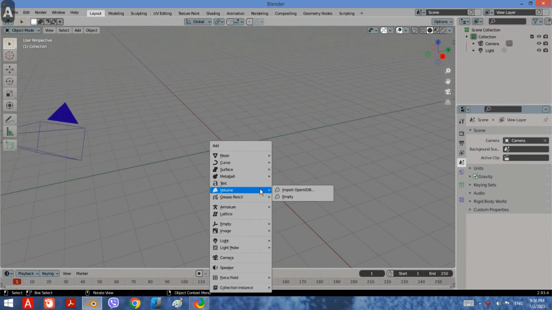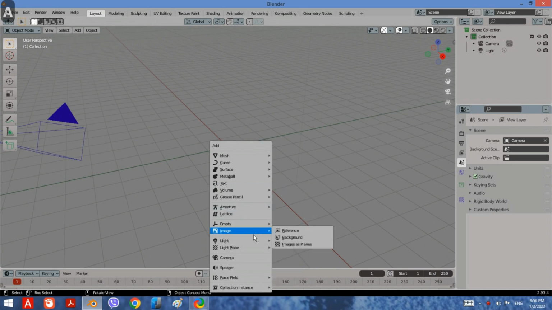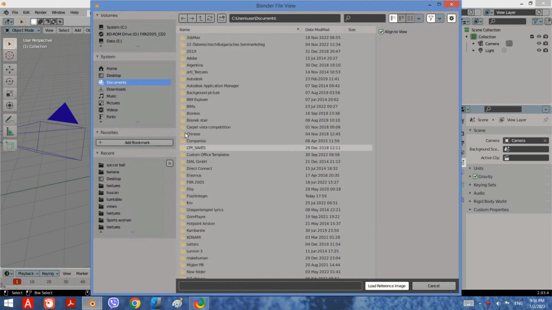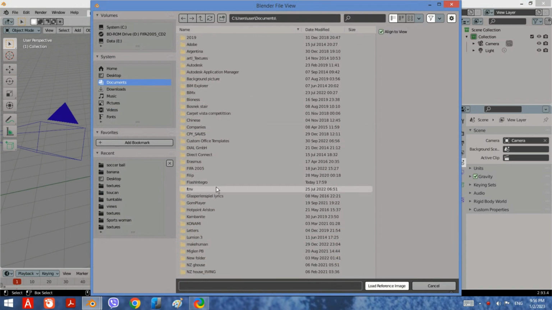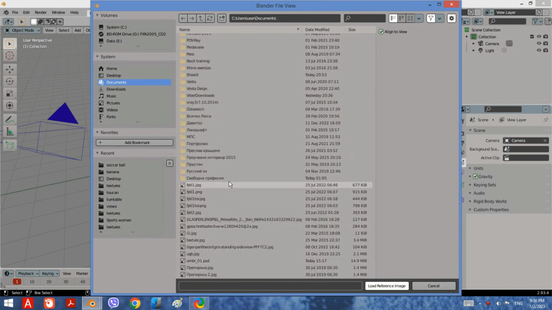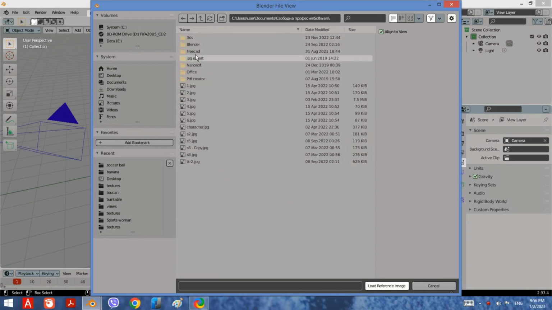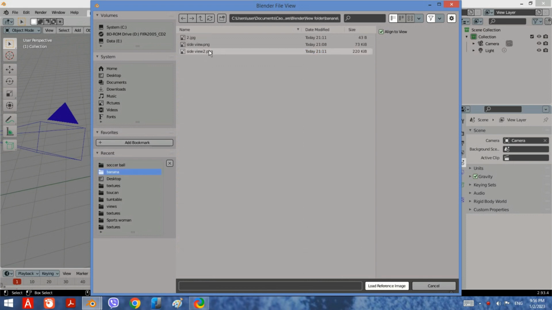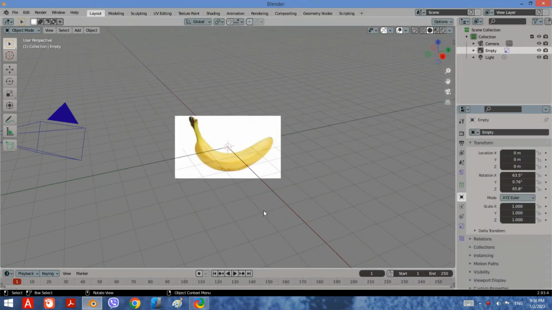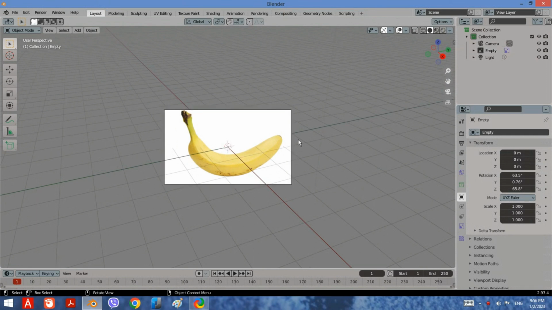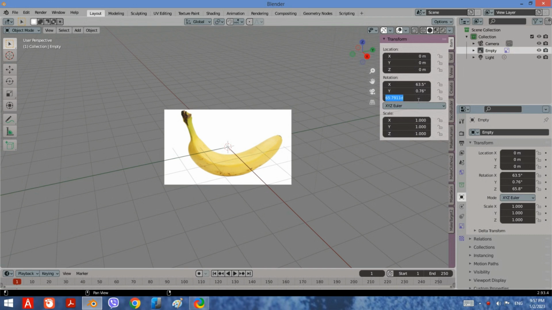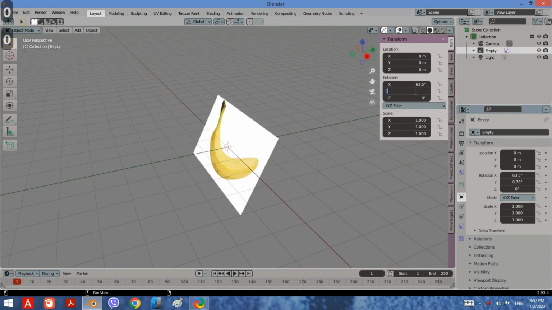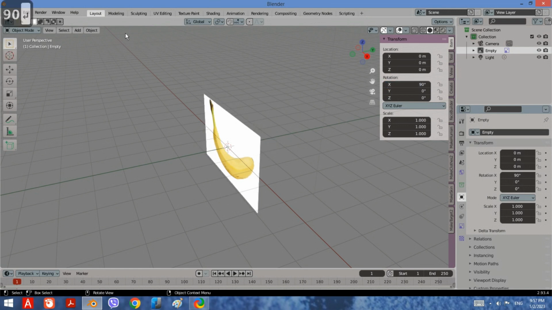Let's model a banana. Press Shift+A to add an image. Select Reference. Choose the image. You could download it from the link in the description below. Change the rotation angles. Go to Front View.